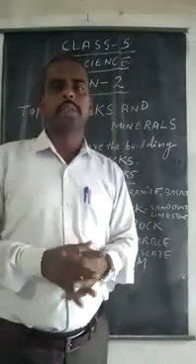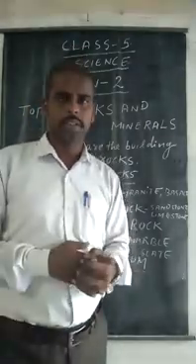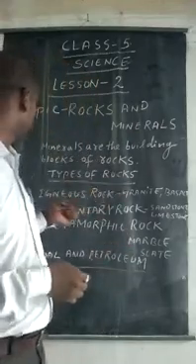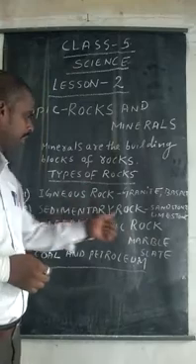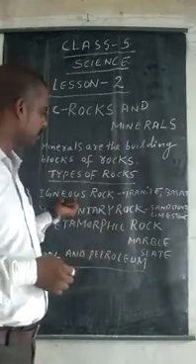There are three kinds of rocks: igneous rocks, sedimentary rocks, and metamorphic rocks. Now I will highlight one by one. The types of rocks: igneous rocks, sedimentary rocks, and metamorphic rocks. I will highlight the importance and how the igneous rocks form.